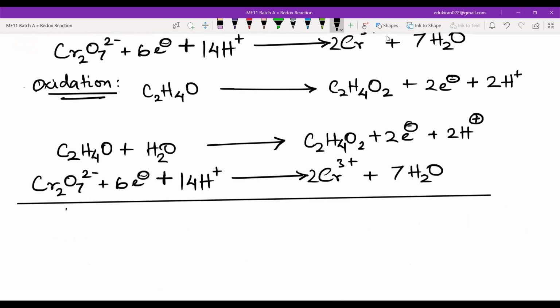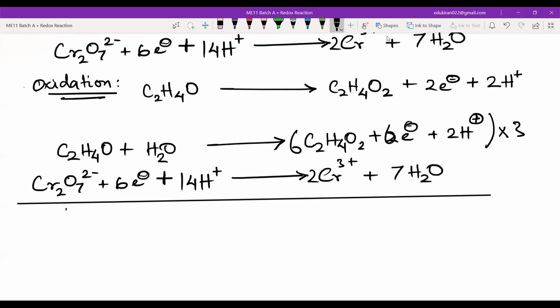Now, before adding these two, I have to make the number of electrons in both of the half reactions equal. So I will multiply this with 6. No, I did the wrong thing. I had to multiply this with 3 only, not 6, sorry.